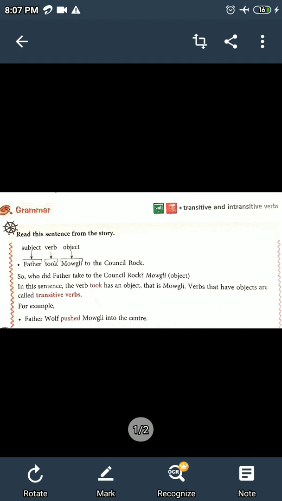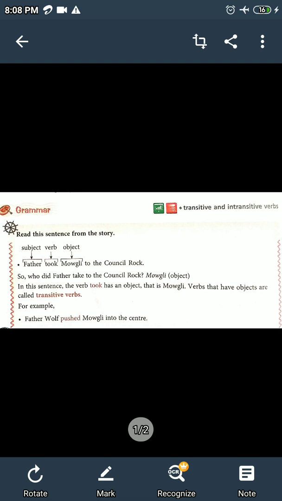The title of the chapter is Transitive and Intransitive Verbs. This chapter is for students of Standard 6. So, before coming to transitive and intransitive verbs, we would once again revise what are subjects, verbs, and objects. Because to understand transitive and intransitive verbs, it is very necessary that we must have a good idea about subject, verb, and object.